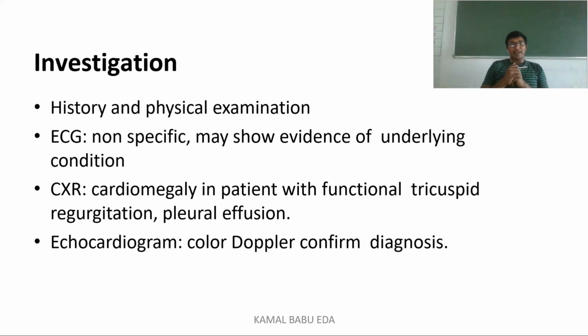Into the investigative part, mainly we go for history collection as well as physical examination, and we do ECG. This will show us the underlying condition, because when interpreting the ECG we will come to know the cause for which the person is landing in such a situation. We will go for chest X-ray, mainly to assess the size of the heart, whether the person is having any cardiomegaly or not, and whether there is any pleural effusion or not. Next, they do the echocardiogram. Here the color Doppler confirms the diagnosis of whether the patient has tricuspid regurgitation or not. These are some of the investigations done in tricuspid regurgitation.